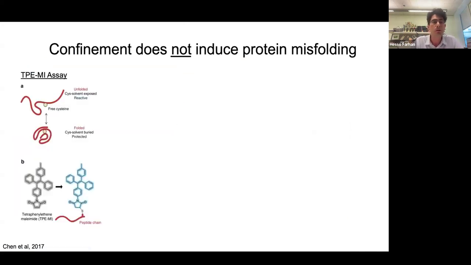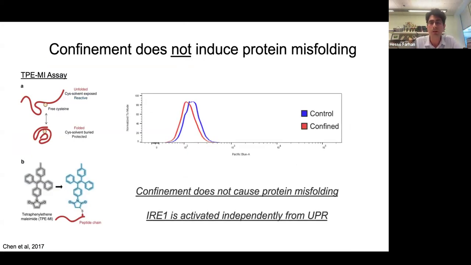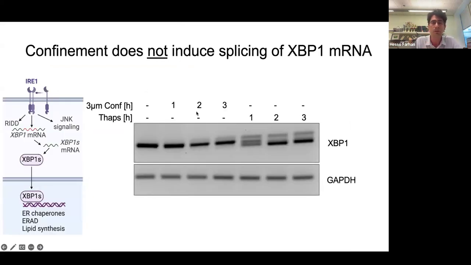We also looked at whether there is protein misfolding, using a dye that starts fluorescing when sulfhydryl groups are exposed. It's a marker for misfolded proteins. Also there, when we confine cells, we don't see a sign of protein misfolding. And we also don't see a sign of XBP splicing. Remember, IRA1 has this nuclease domain that splices XBP if this is a UPR-dependent signaling pathway.